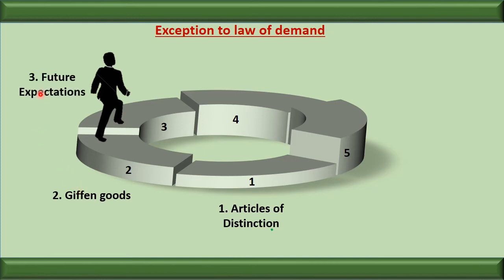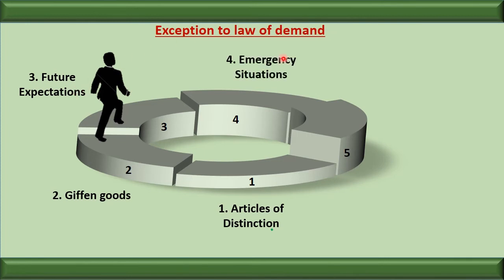Next is future expectation. The law will not be applicable when there is an expectation that in the future the price will increase or decrease. Say, in the future there is an expectation that the price will increase further. Right now the price is increasing, but in the future the price becomes completely out of reach. So what will happen? The demand will increase right now. No doubt the price is increasing, but in the future the price becomes impossible to pay. So the law is not applicable. Price is increasing, at the same time the demand also increases. Why? Because in the future it becomes out of reach.